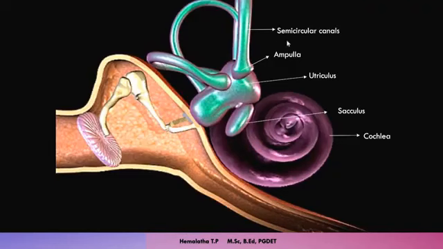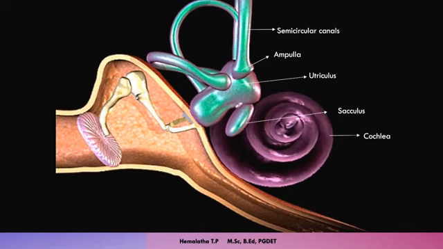Coming to the next structure, that is the semicircular canals, you can see the shape of the semicircular canals. It is somewhat semicircular in shape. That is why the name semicircular canals has been given. We can see two vertical semicircular rings and one horizontal semicircular ring. These rings end in a bulge portion which is called the ampulla. This ampulla is filled with liquid which helps in the dynamic balance of the body.